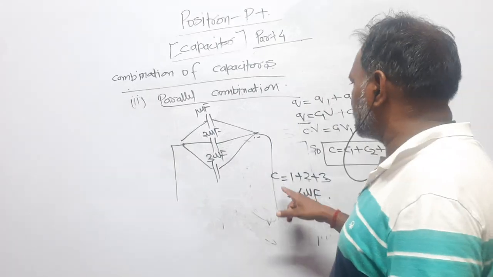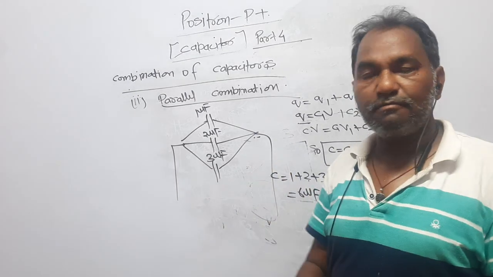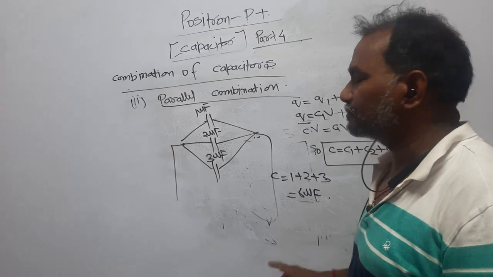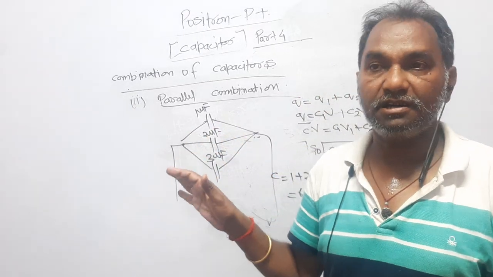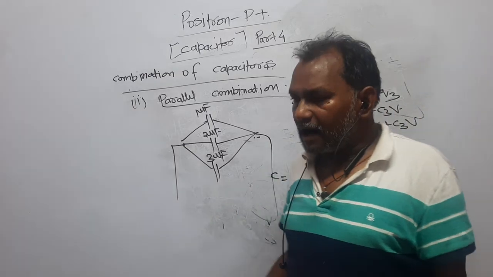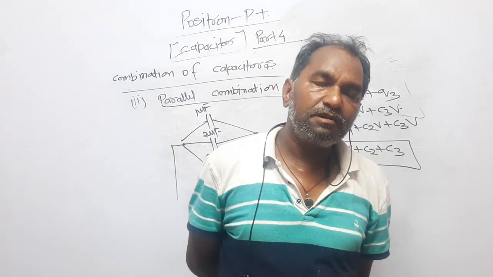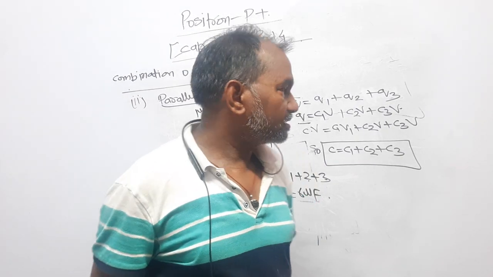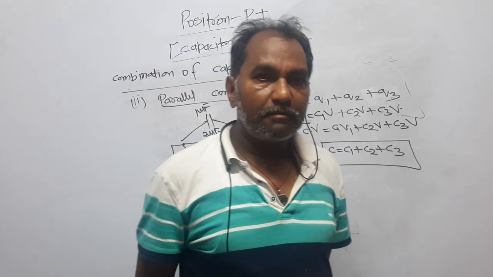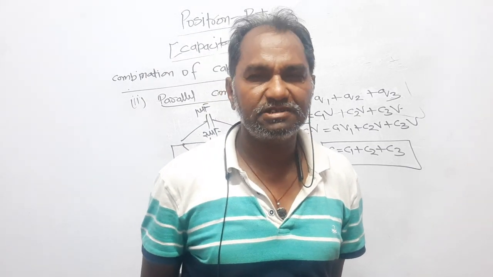And the equivalent capacitance in the parallel combination works out to be 6 microfarad, even bigger than the biggest one in the combination. Dear student, I have told you that in the series combination, charge remains the same, potential is divided. In the parallel combination, charge is divided whereas potential remains the same.